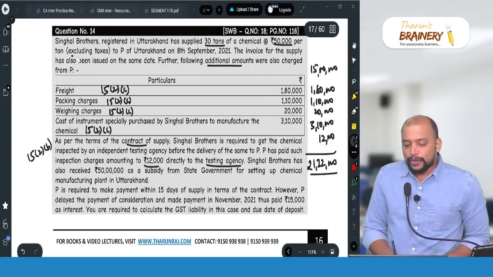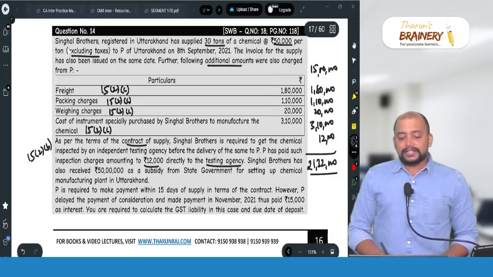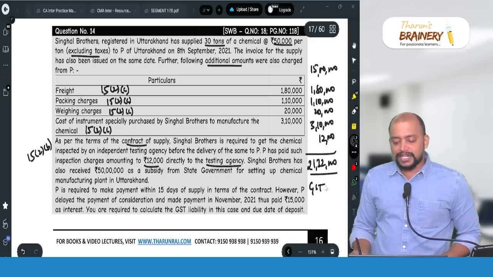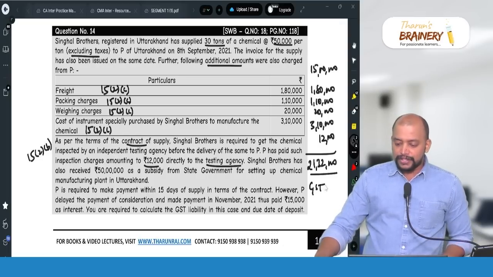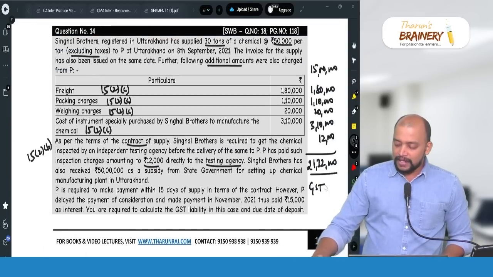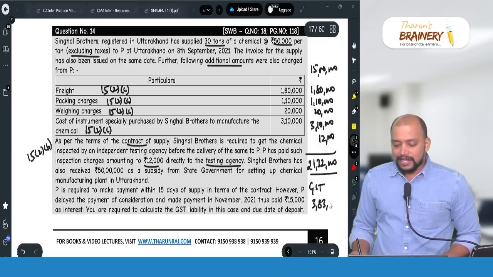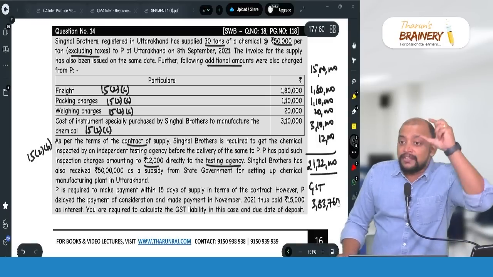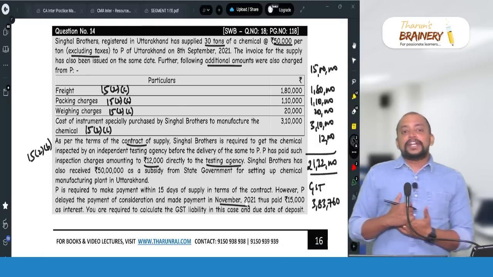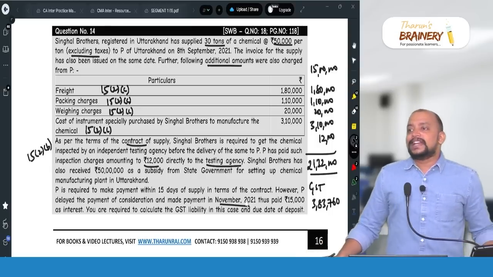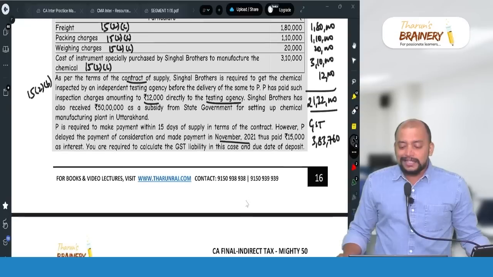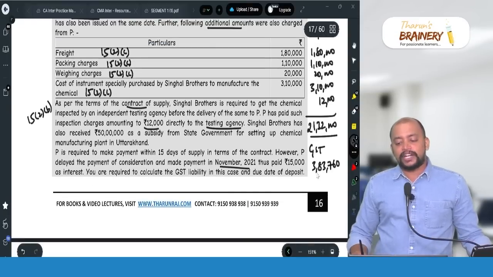Because it is given as excluding taxes, when the price is excluding taxes, all these expenses are also excluding taxes. On the top of that we will compute GST, so the GST will be 21 lakh 32,000 into the rate of GST given in the question, 18%, so that will be 3 lakh 83,760. This is for the invoice. Because in November 21 the amount is received as interest, for that interest we need to give a debit note. So for interest, late fee or penalty for delay in receipt of consideration, a debit note is issued, and that interest is inclusive of GST because I have not given any information.